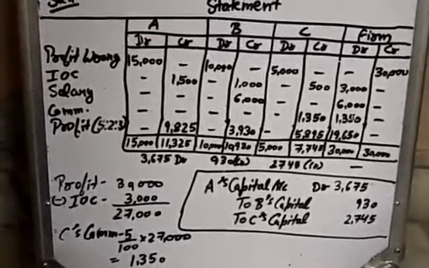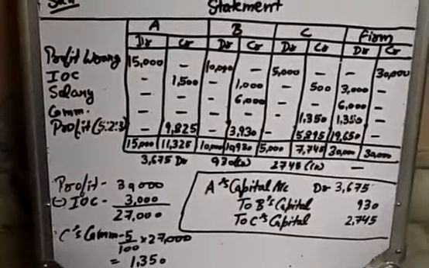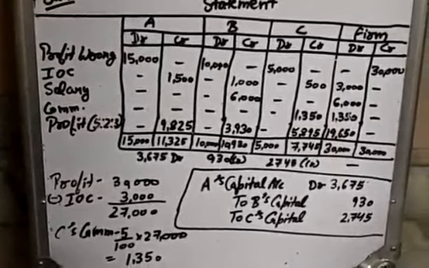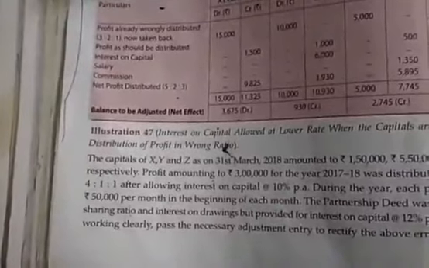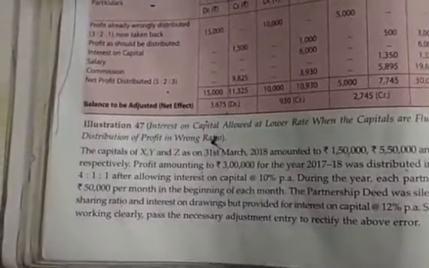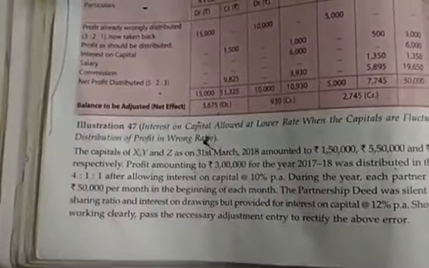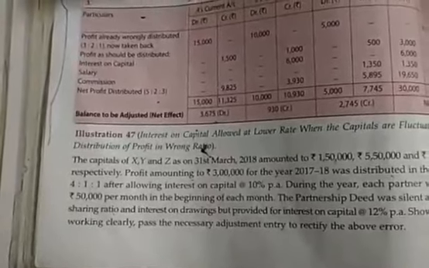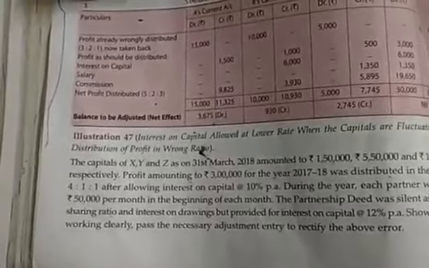Okay students, I must give you one illustration which you must practice, which is illustration 47. This is very important, and if you face any problem or doubt, you can ask me. I will also give you a few of the back questions.